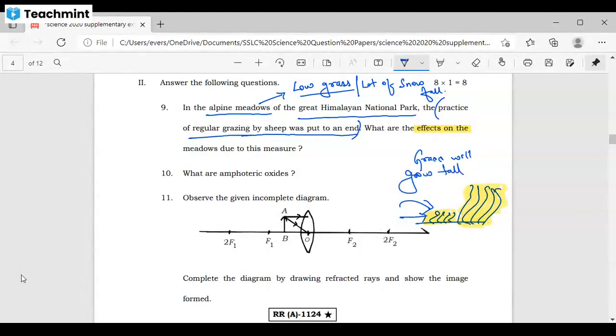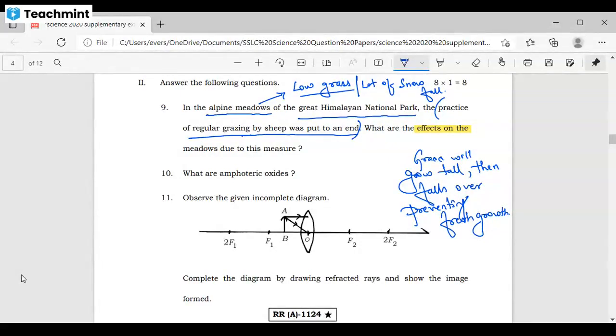Once the grasses grow very tall, they fall over, preventing fresh growth. Got it?